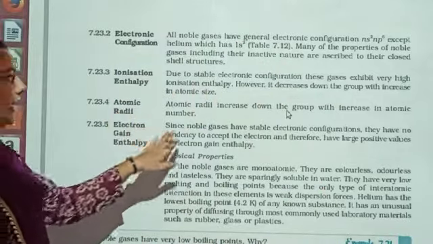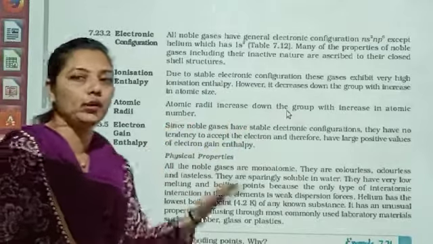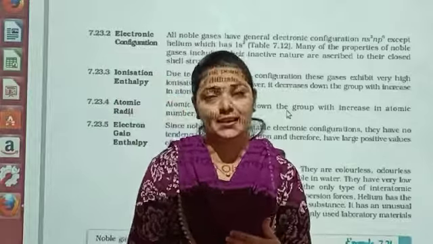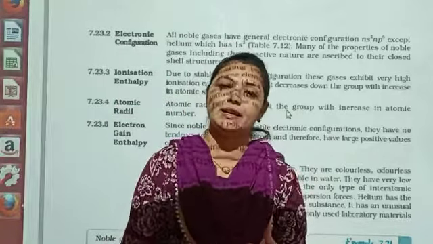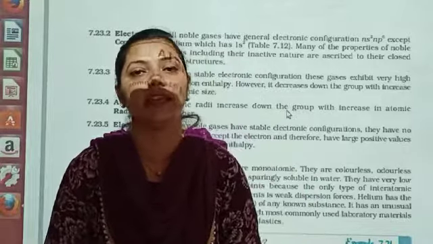Atomic radii. Atomic radii increases down the group with the increase in the atomic number. Common sense की बात है, जैसे जैसे हम ऊपर से नीचे आते हैं, आपका जो एटॉमिक नंबर है वो बढ़ रहा है. When atomic number is increased, orbitals are increased. Orbitals are increased, atomic sizes ultimately increase.